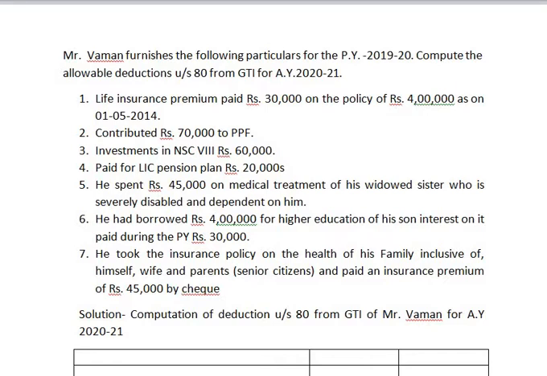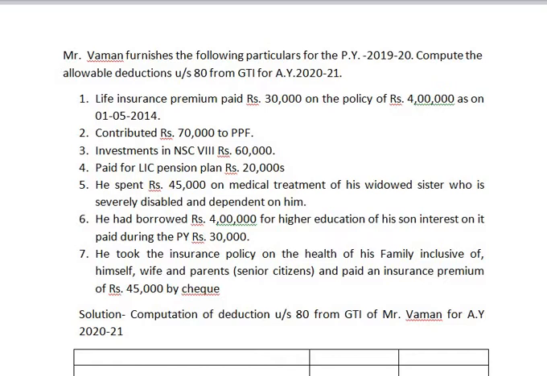First one, life insurance premium paid rupees 30,000 on the policy of rupees 4 lakh as on 1/5/2014. The policy is taken after 1/4/2012. So when the policy is taken after 1/4/2012, we know the rules, that is we have to take 10% of